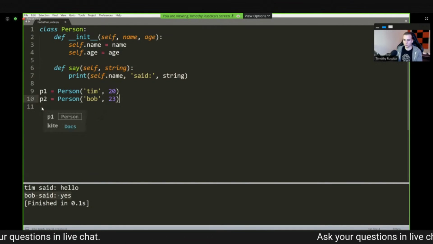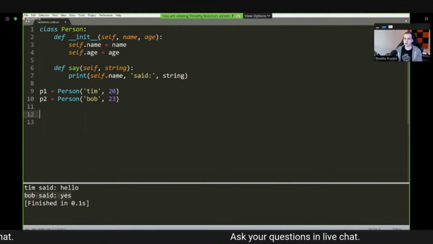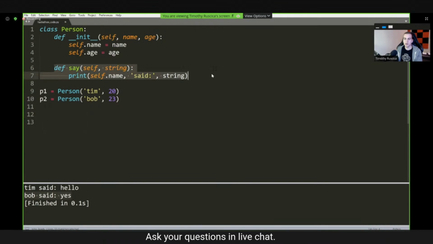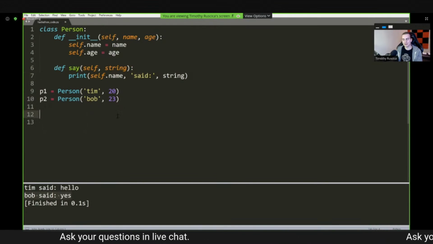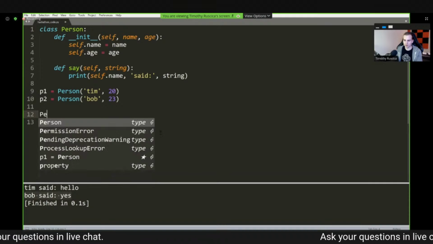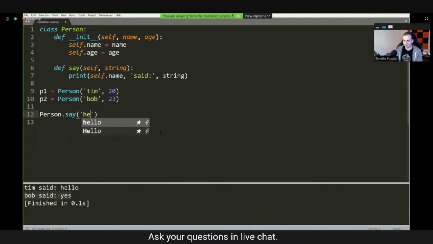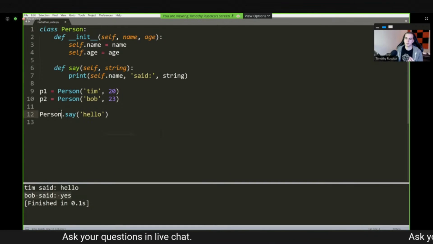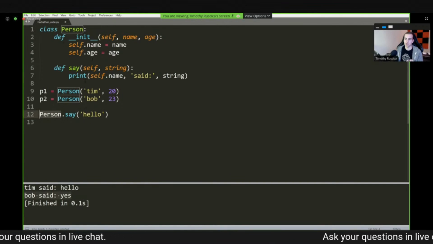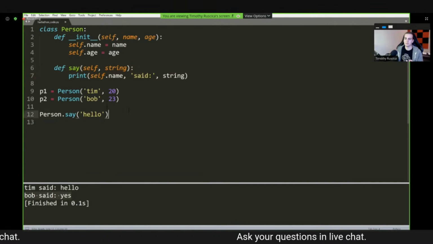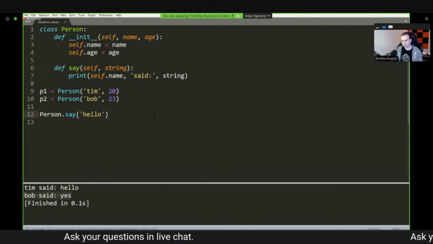Now, just to show you something cool, I want to show you what happens if I try to use this method, but I don't use it on an instance of my class. So if I do something like Person.say, and I pass in "hello", notice that I'm referencing the Person class, I'm referencing the say method, and I'm just passing in hello, which we would assume would come in as the string. Let's just see what happens.